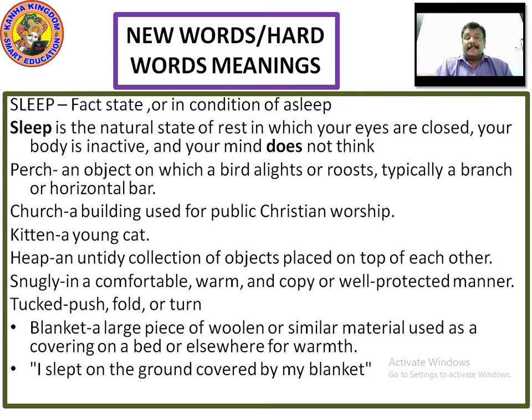Kitten, a young cat, the small one of the cat. A young cat is called a kitten. Heap, what is heap? An untidy collection of objects placed on top of each other. Heap means something which is put one on another. Everything which is placed, which is piled up. But the collection is untidy. Tidy means well set in a proper manner. Something, one object on another. An untidy collection of objects placed on top of each other.